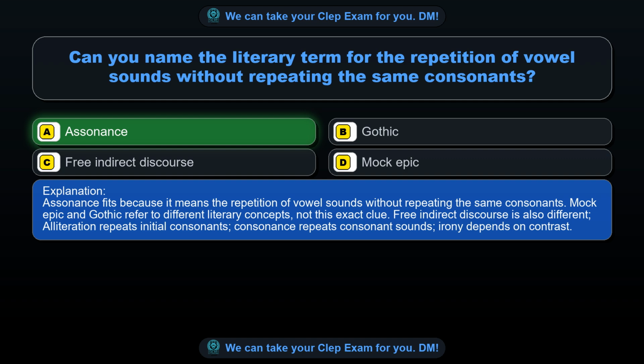Mock epic and Gothic refer to different literary concepts, not this exact clue. Free indirect discourse is also different. Alliteration repeats initial consonants. Consonance repeats consonant sounds. Irony depends on contrast.